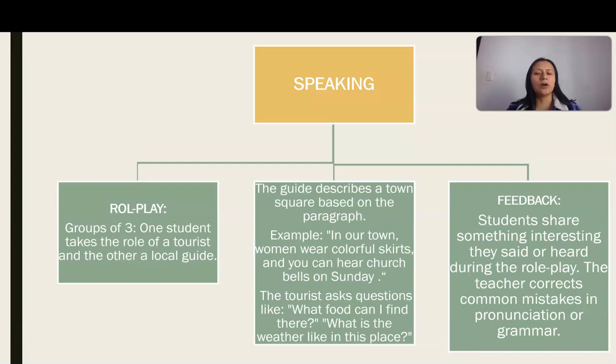For example, in our town, women wear colorful skirts and you can hear church bells on Sunday. And the tourists are going to ask some questions like, what food can I find there? Or what is the weather like in this place? Things like that.